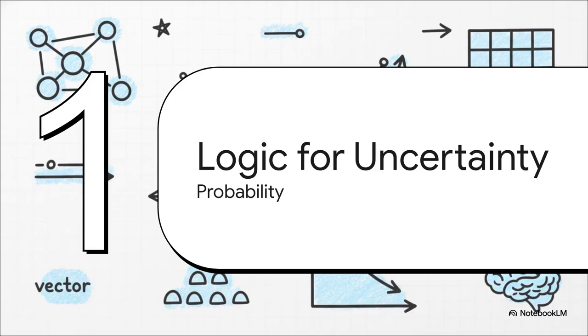Okay, let's talk about our final dialect. We've got the grammar to structure the data, and we've got the engine to learn from it. But there's a big problem. The real world isn't a perfect, predictable math equation. It's full of noise and randomness and missing pieces. AI needs a way to think about all that uncertainty.